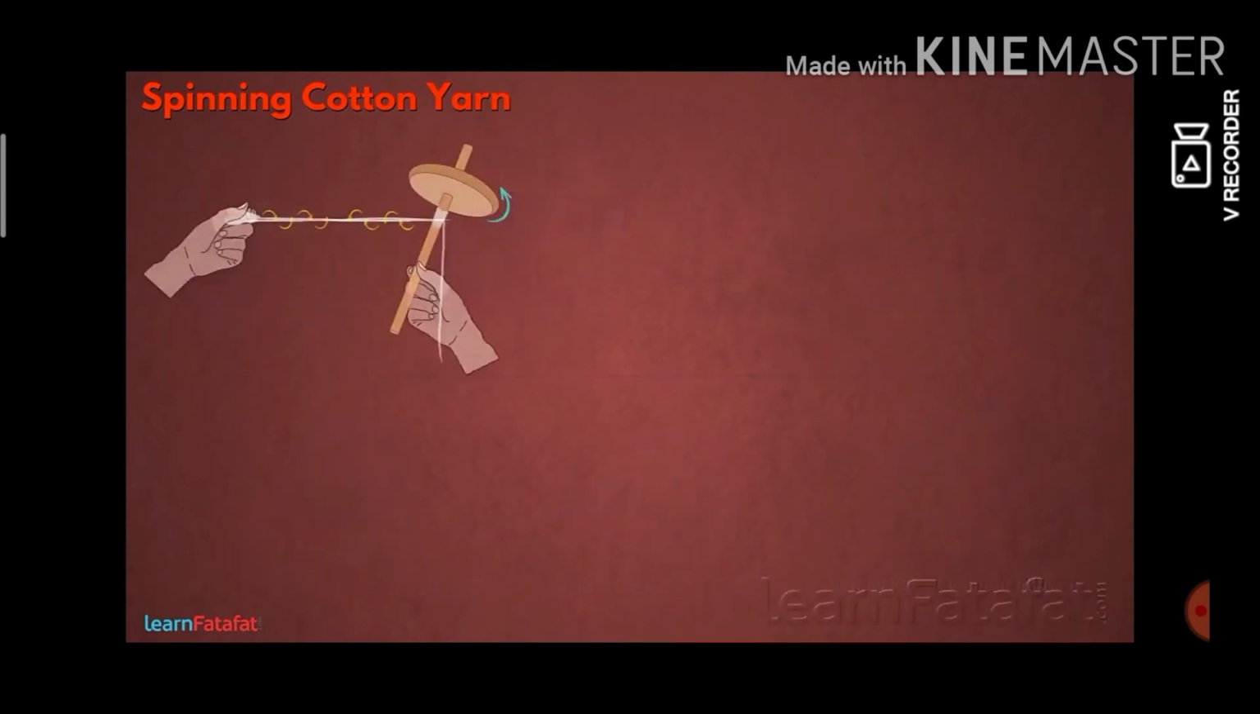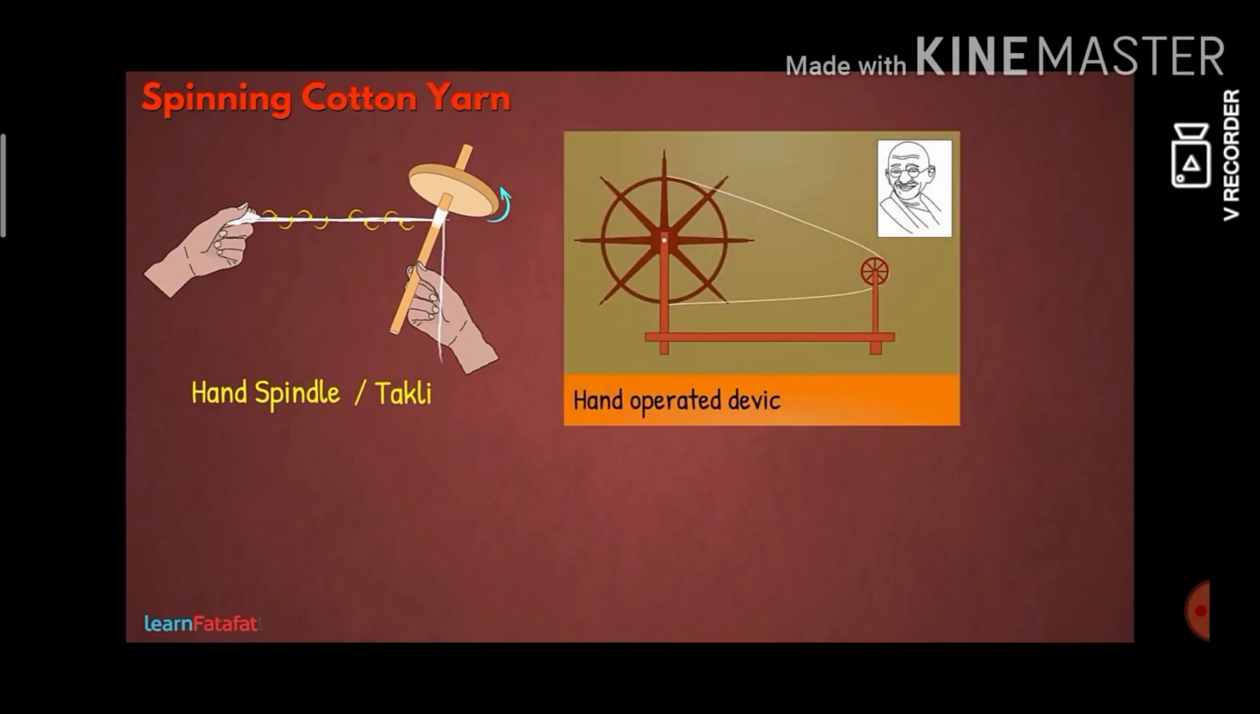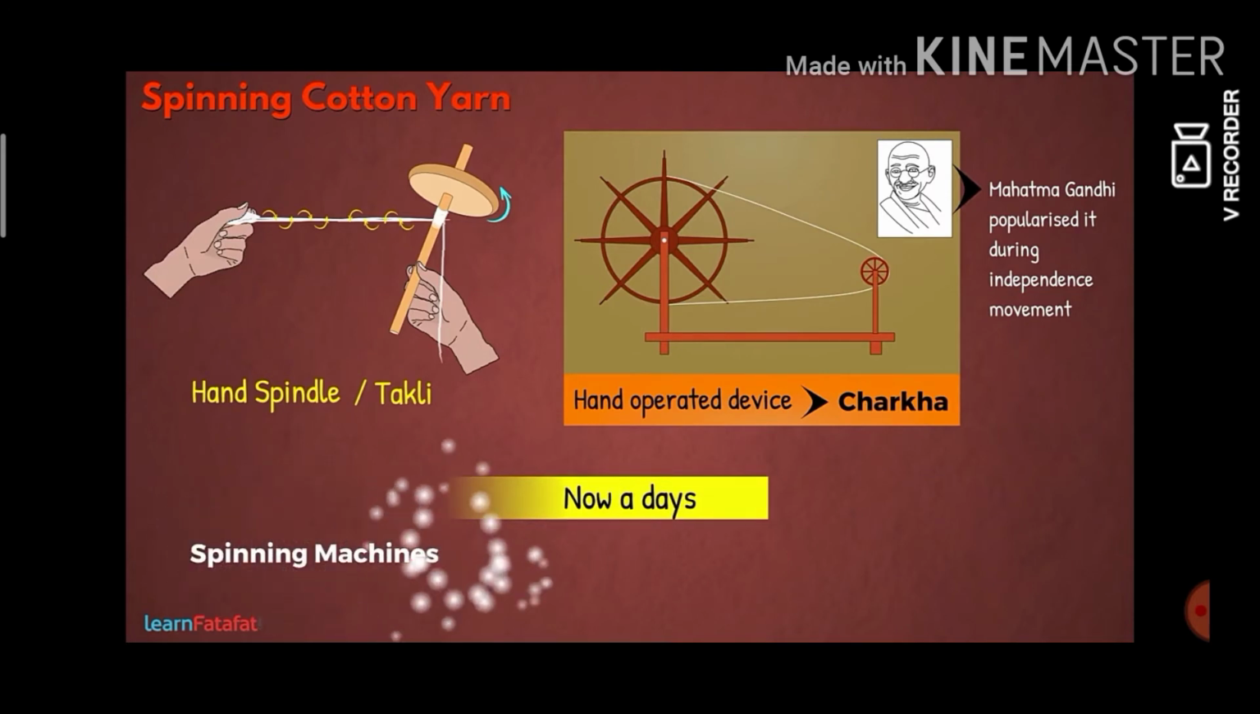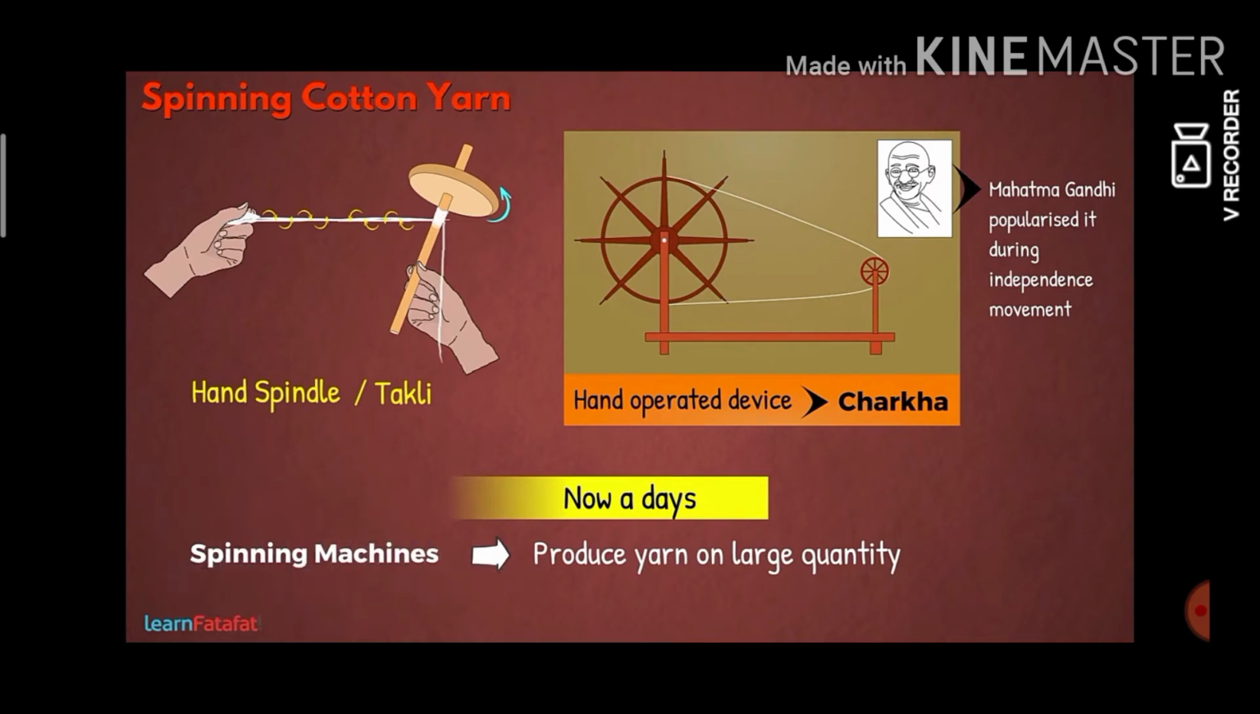A simple device used for making yarn is the hand spindle. It is also called dakli. A famous hand-operated device is the charkha. Mahatma Gandhi popularized it during the independence movement. Nowadays, spinning machines are used to produce yarn in large quantity. These machines produce yarn with good quality.